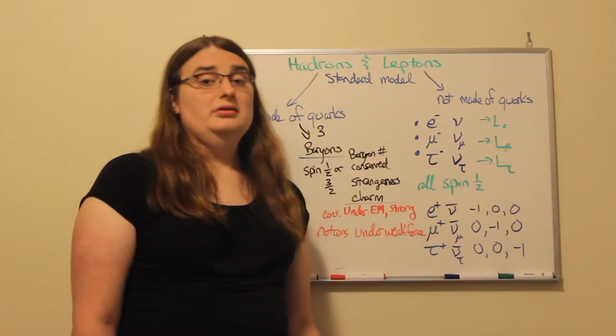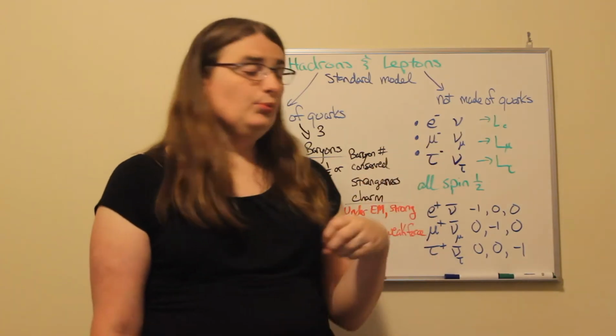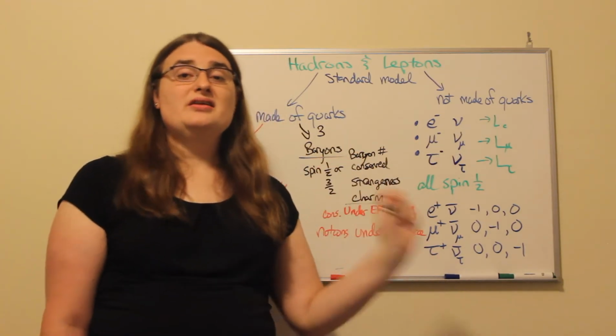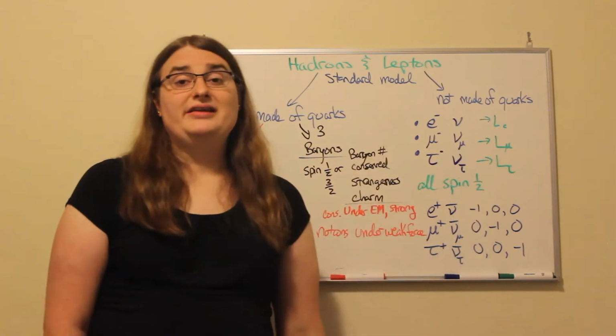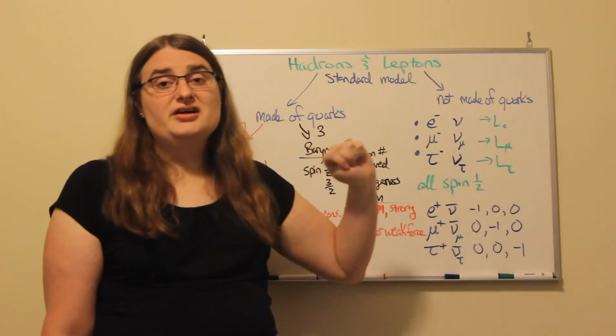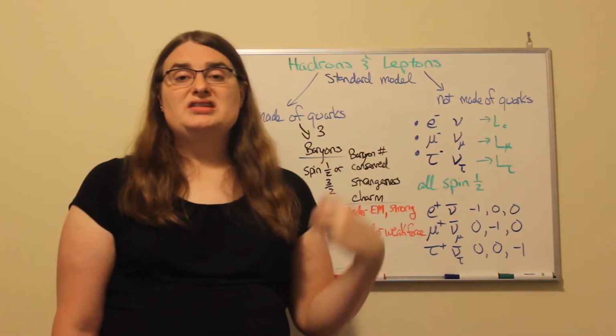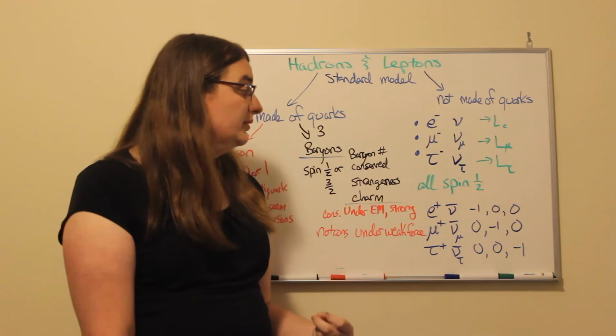A muon has 0 electron lepton number, a +1 mu lepton number, and a 0 tau lepton number. And similarly for tau: 0 electron number, 0 muon number, but 1 for the tau lepton number.